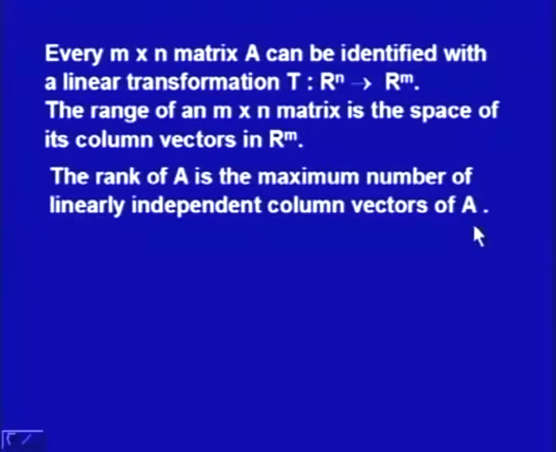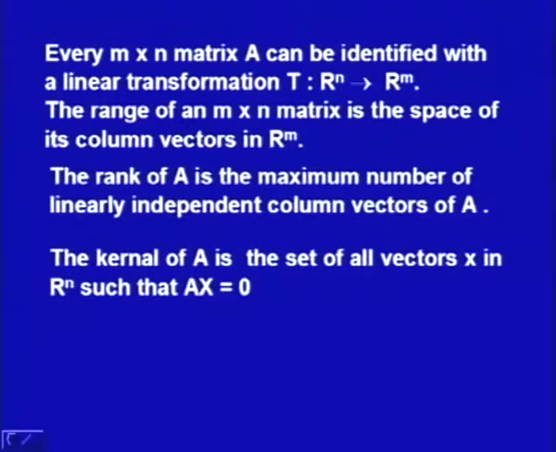A will have a number of column vectors. The independent column vectors will constitute the basis for the space, and that is why we say the rank of A is the maximum number of linearly independent column vectors of A. Then the kernel of A is the set of all vectors x in Rn such that Ax is equal to 0. All these definitions are actually taken from the definition of linear transformations. Once we have identified the linear transformation and matrix representation, one can very easily write down these things.